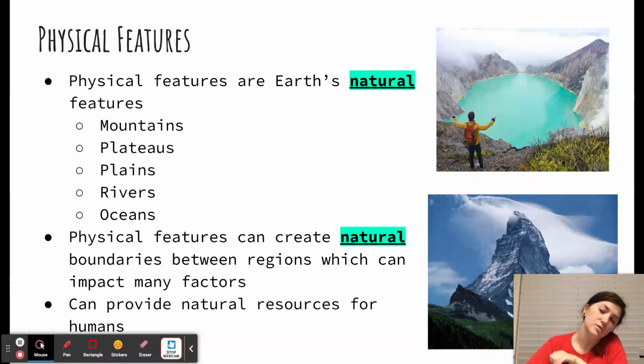Some other natural resources could be oil, could be lumber, right? Wood, right? Things that happen naturally, right? We don't have to do anything as humans to make those resources. Remember, if you need to pause it so you can make sure you highlight or fill in your blanks the way you need to, go ahead and pause it.